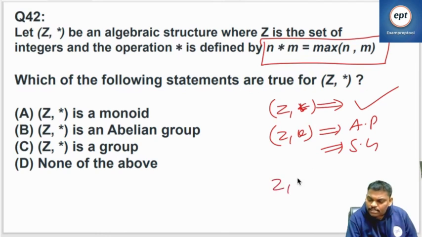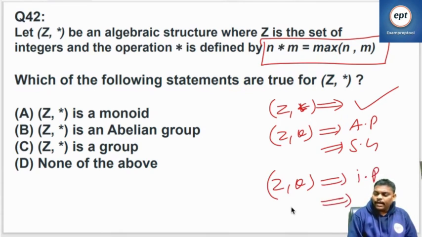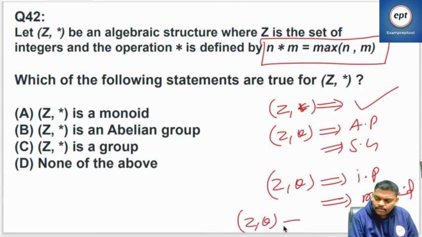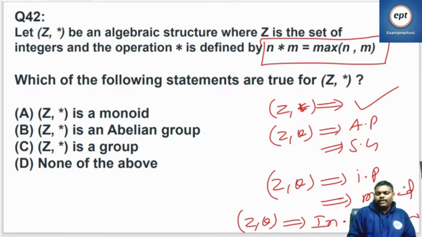If (Z, *) satisfies the identity property, then it is called a monoid. If (Z, *) satisfies the inverse property, then it is called a group. If (Z, *) satisfies the commutative property, then it is called an abelian group. You know this very well.